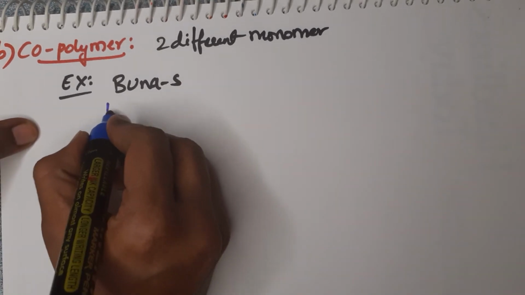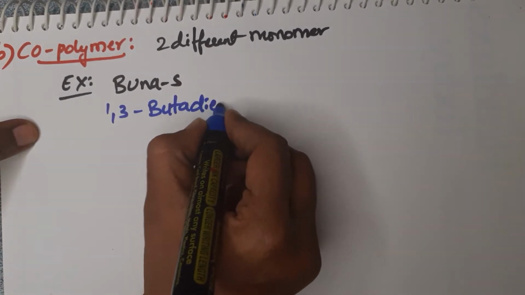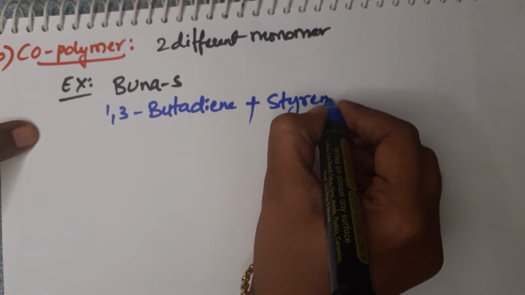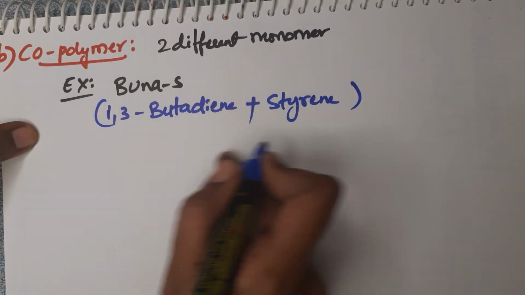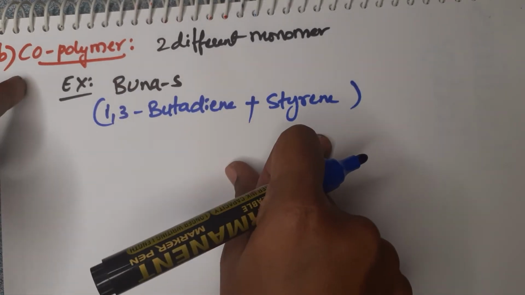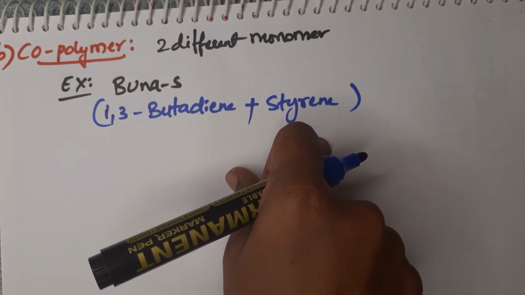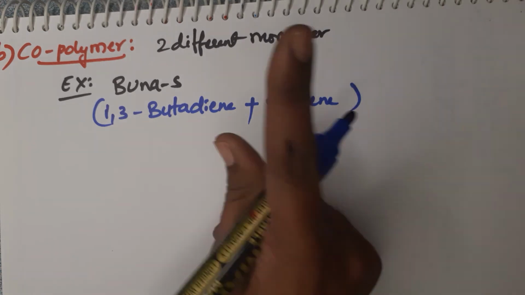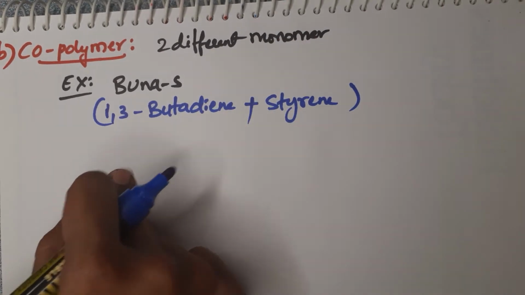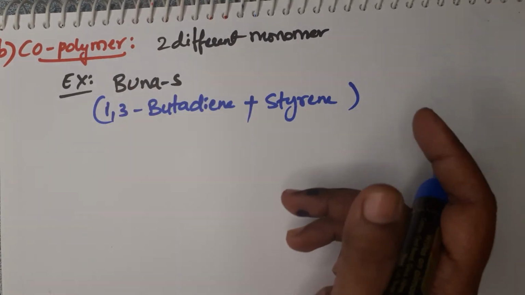First one is 1,3 butadiene, plus another monomer, styrene. These two monomers are involved in the formation of a polymer. That's why it is called a copolymer. In homopolymerization, only a single monomer is involved in the polymerization. But coming to the copolymer, here we are using two different monomers. So that's why it is called a copolymer.